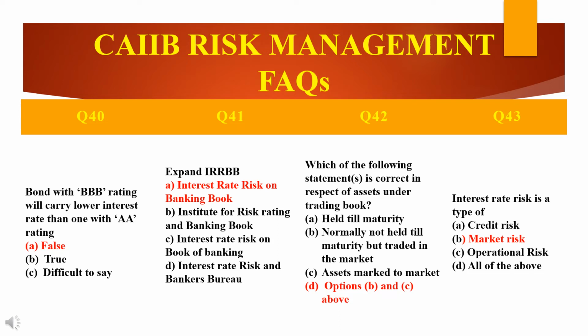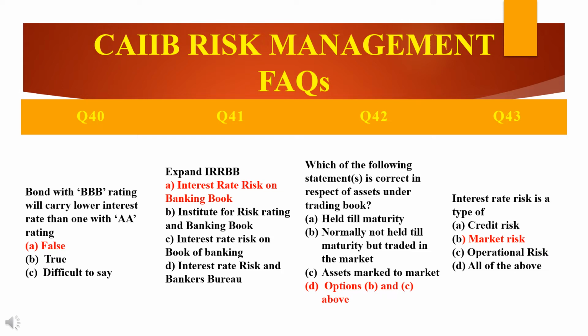Assets in the trading book do not include investments meant to be held till maturity. Held till maturity means HTM securities. Keep in mind the term. Assets in the trading book do not include investments meant to be HTM, that is held till maturity securities.